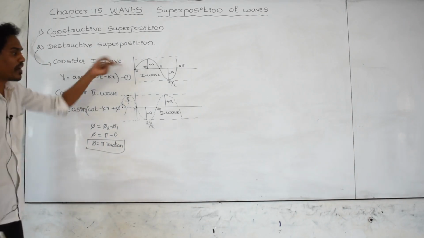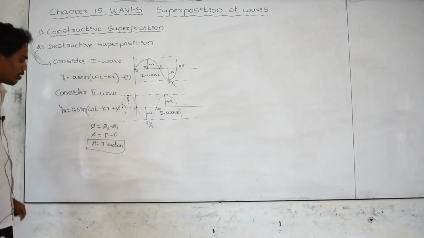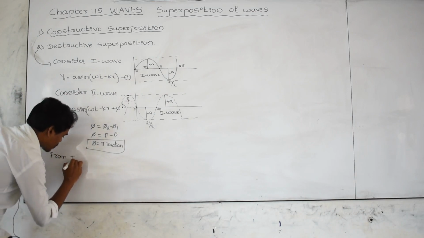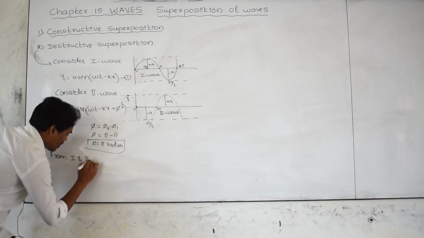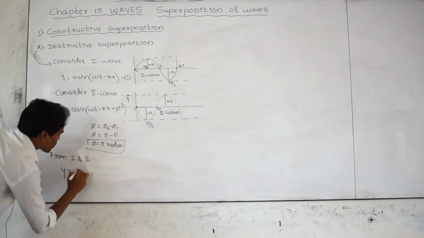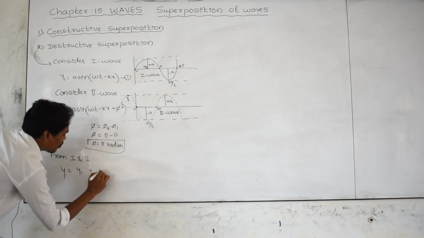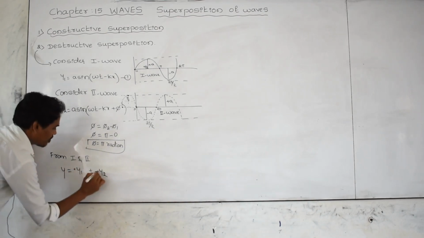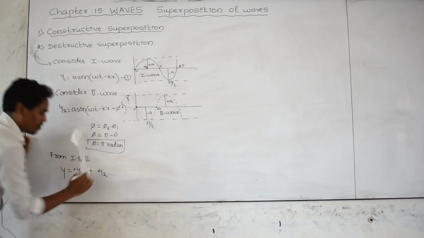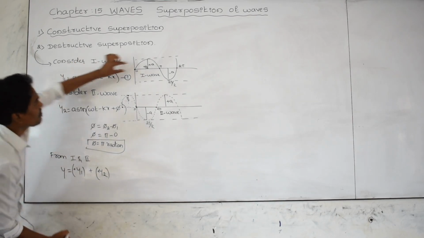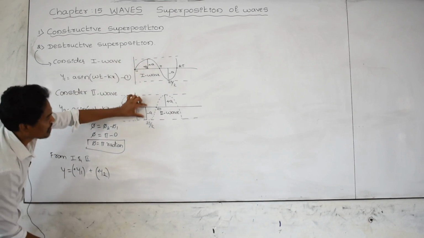Then I have to combine both the waves, the first and second. I am combining both the waves: y is equal to y1 plus y2. Let us take y1 as the displacement given by the first wave, and y2 as the displacement given by the second wave.